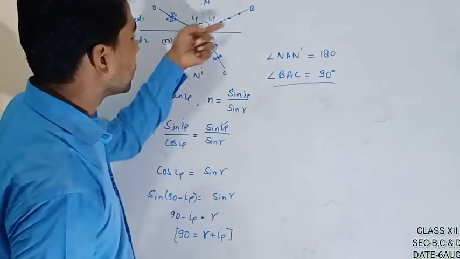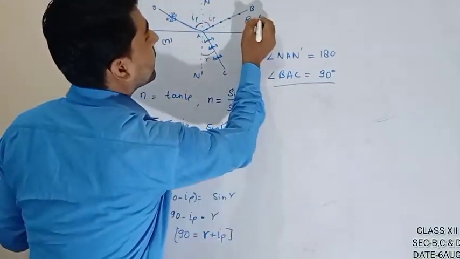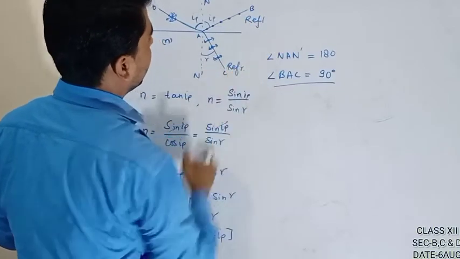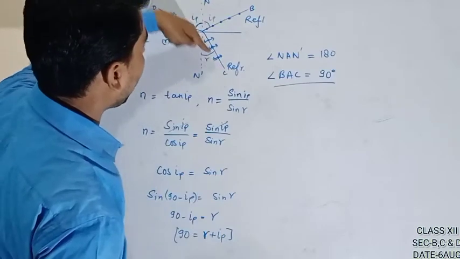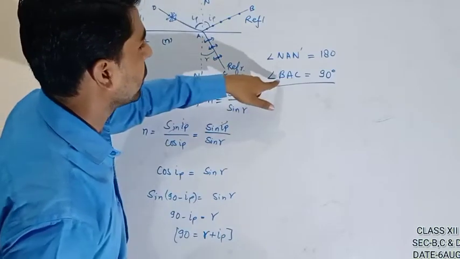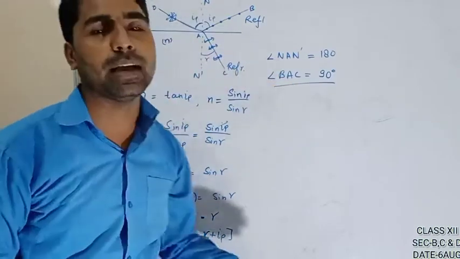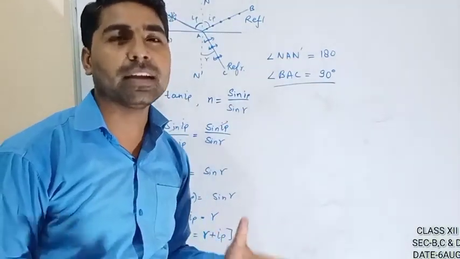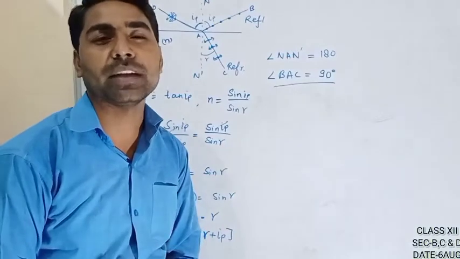Proved. This was what? Reflected ray. And this was what? Refracted ray. And these are the angles from here to here. So BAC is 90. We have proved that the angle between the reflected ray and the refracted ray is 90. Let's move to the next topic.